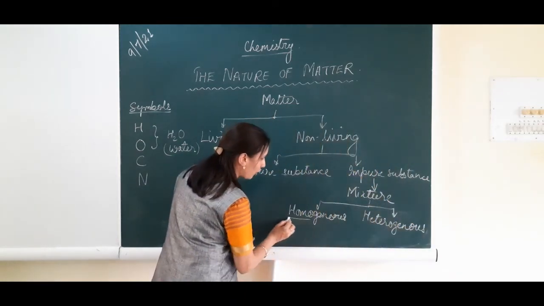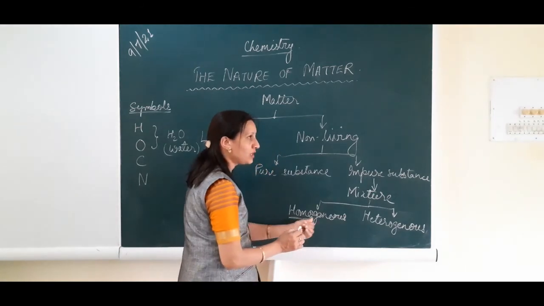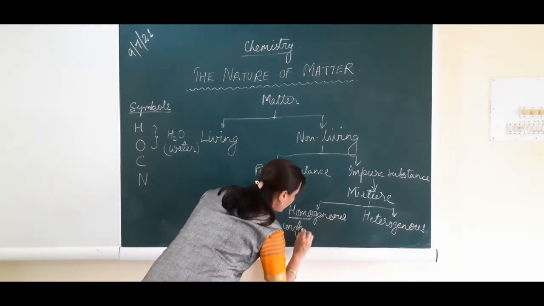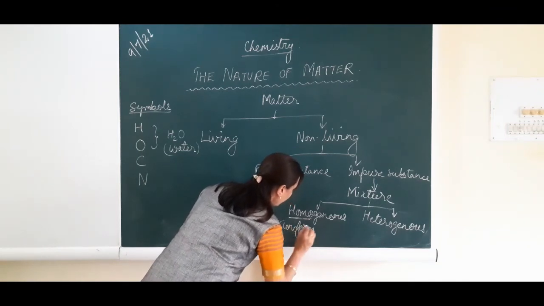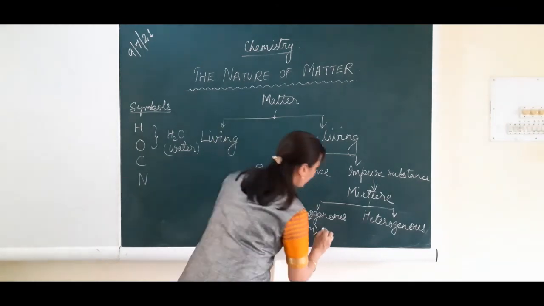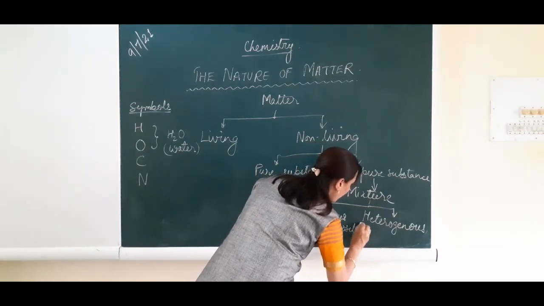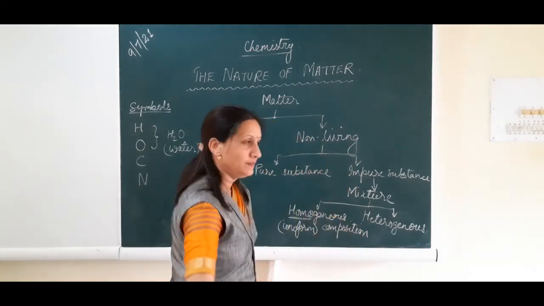Homo means uniform. Remember this? Homo means uniform, genus means composition. If you want, you can note down within bracket uniform composition. And hetero means non-uniform composition.